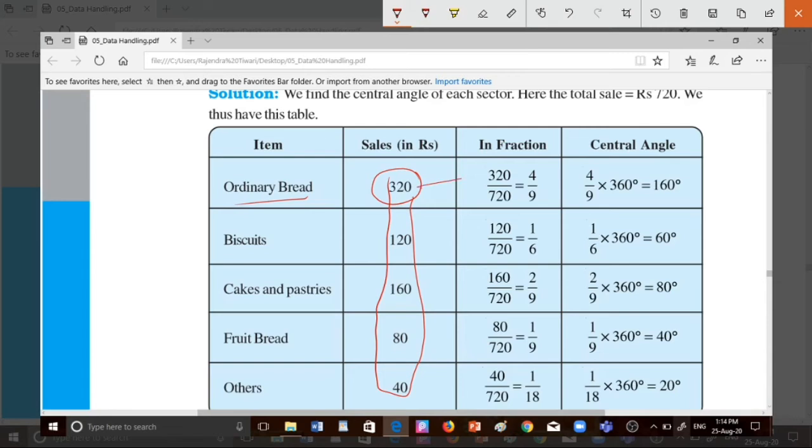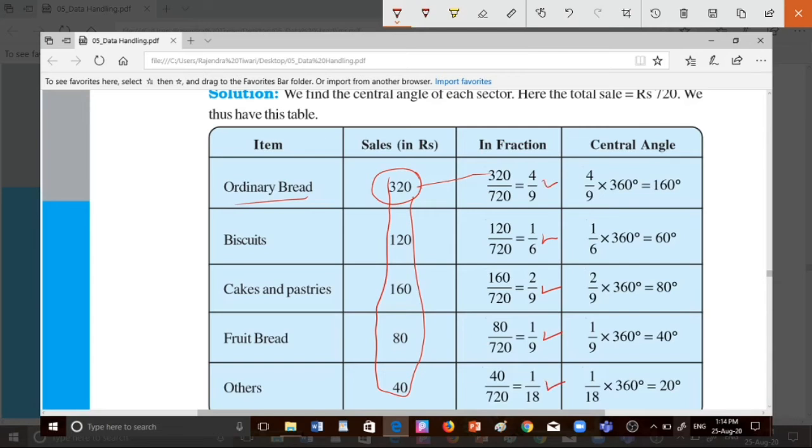So 320 divided by the total, 720. This is 4 by 9. Okay. Again 120 divided by 720 is 1 by 6. 160 divided by 720 is 2 by 9. 80 upon 720 so it is 1 by 9, and 40 divided by 720 is 1 by 18.